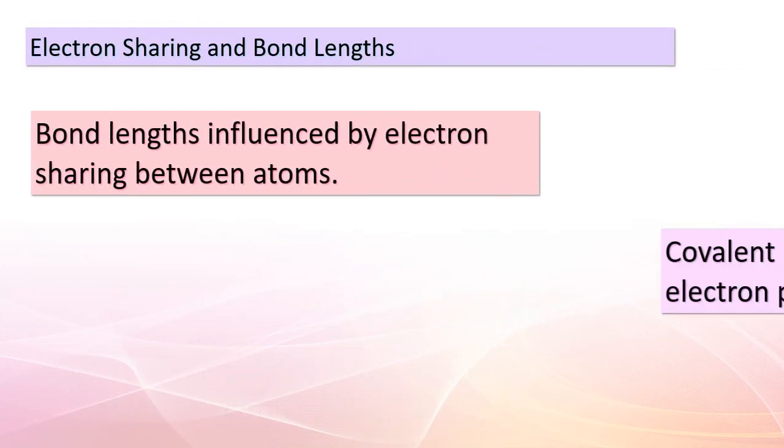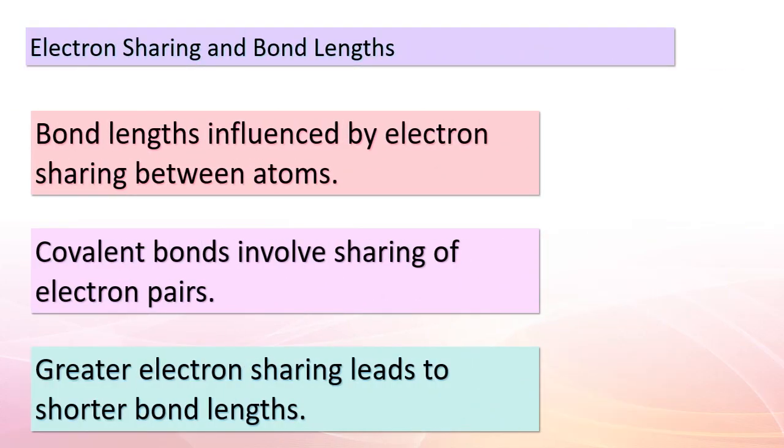Hello again, inquisitive minds. Our exploration now takes us to the captivating concept of electron sharing and its impact on bond lengths. When atoms come together to form molecules, they often share electrons to achieve stability. This type of bonding, known as covalent bonding, involves the sharing of electron pairs between atoms. Interestingly, the extent of electron sharing directly influences bond lengths. Greater electron sharing results in shorter bond lengths. But why is this the case?